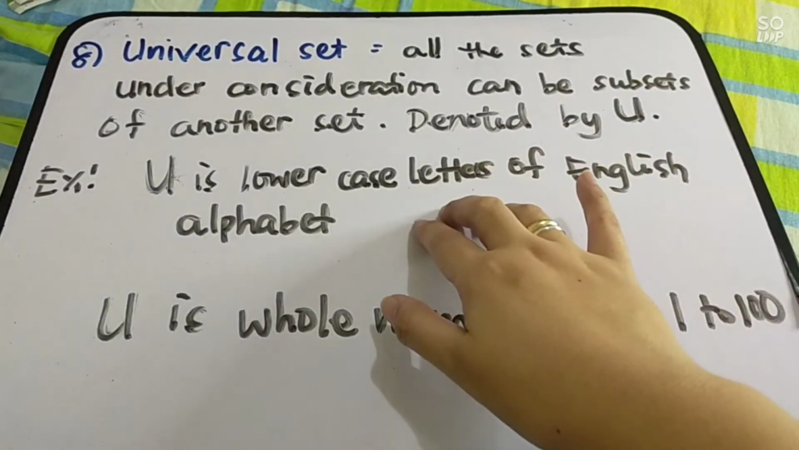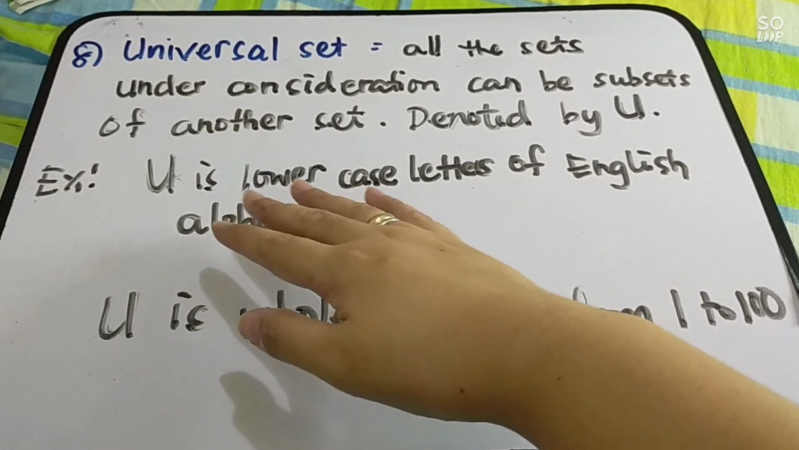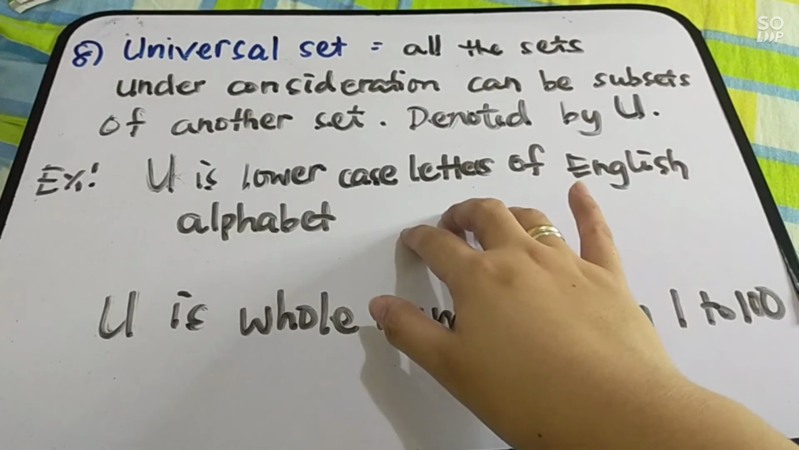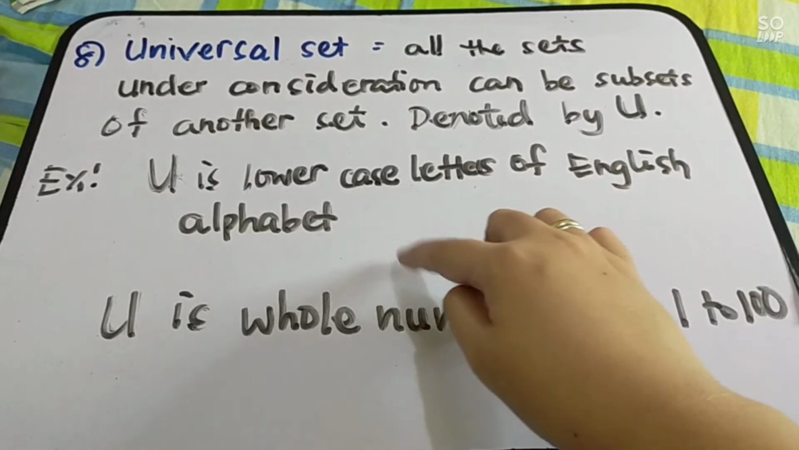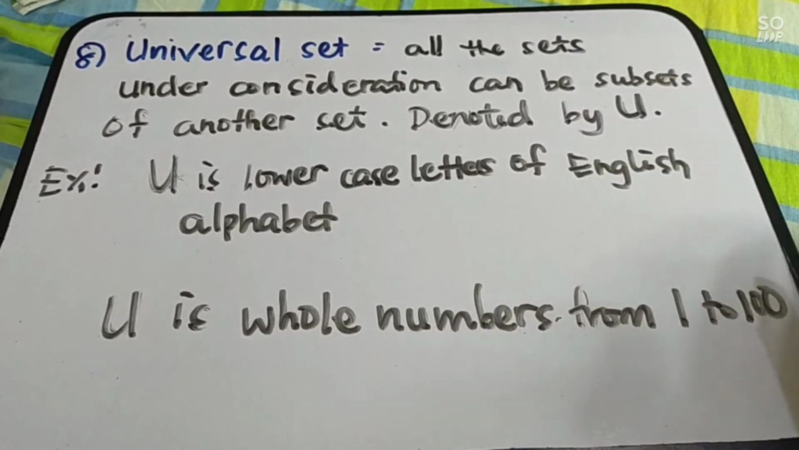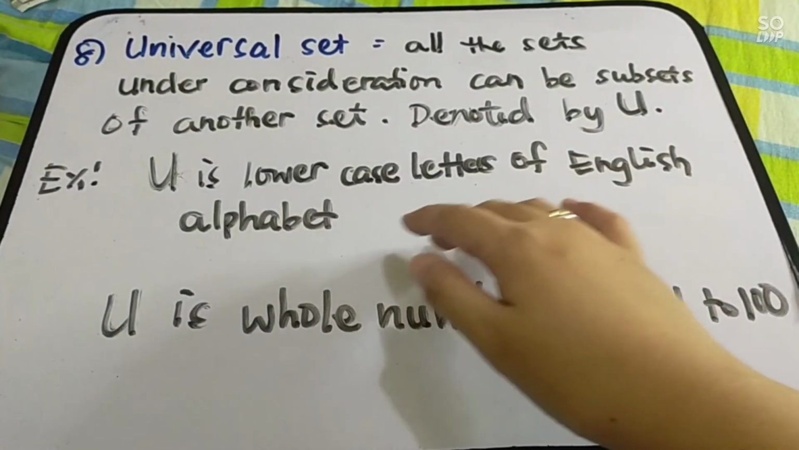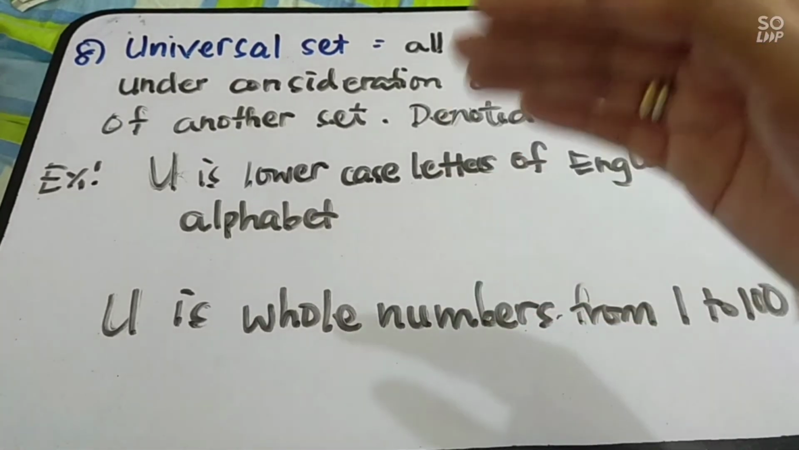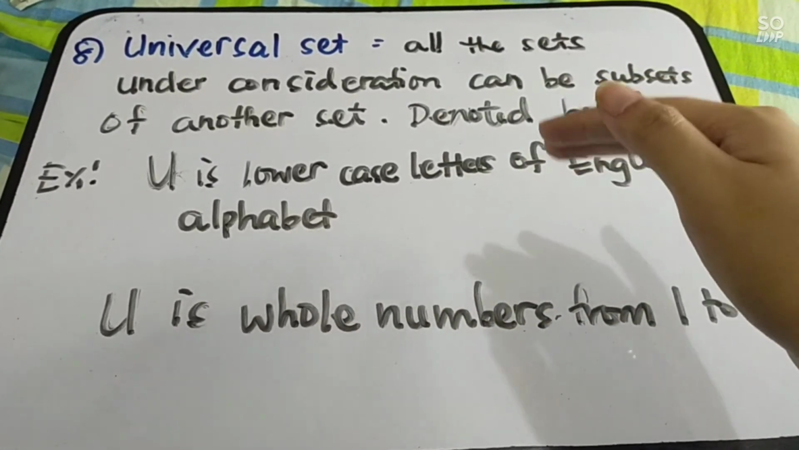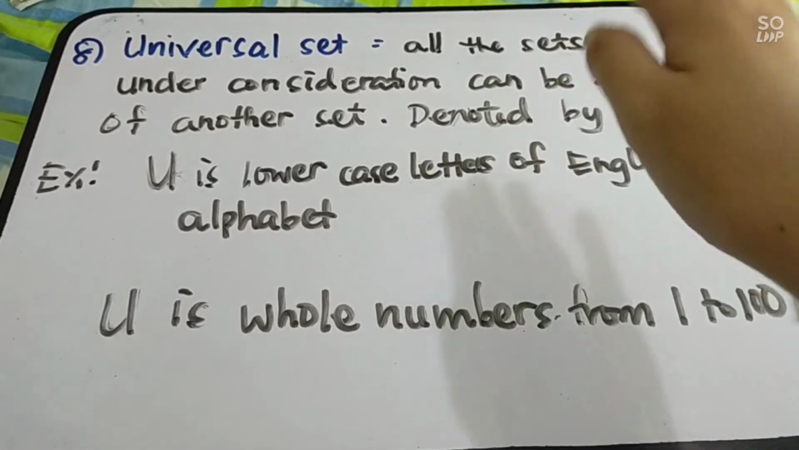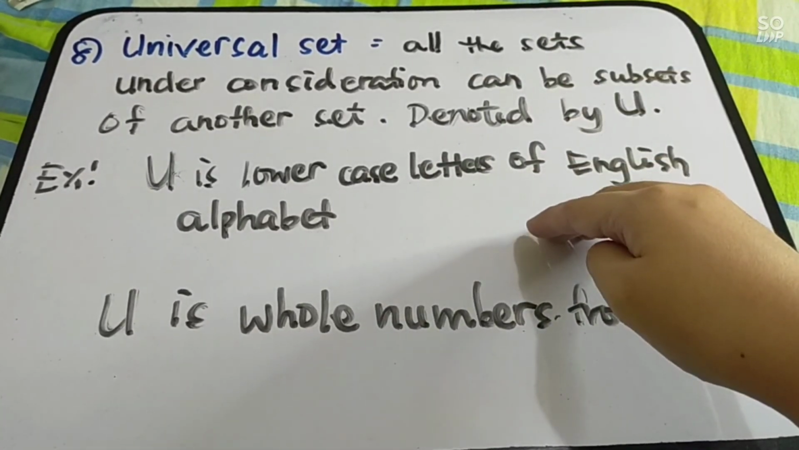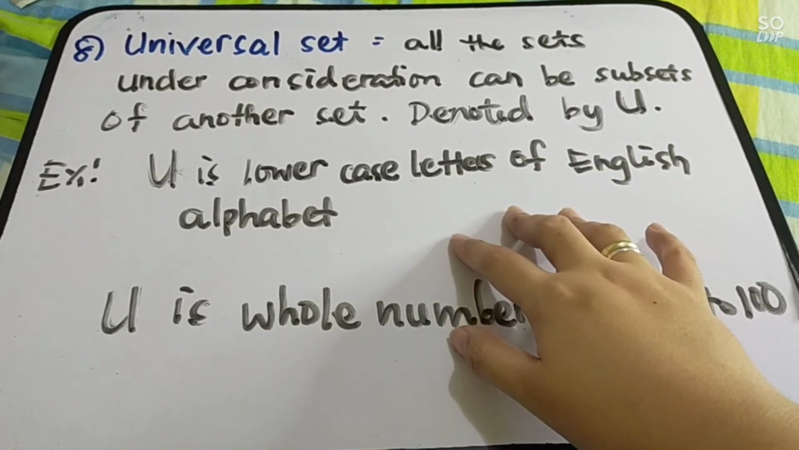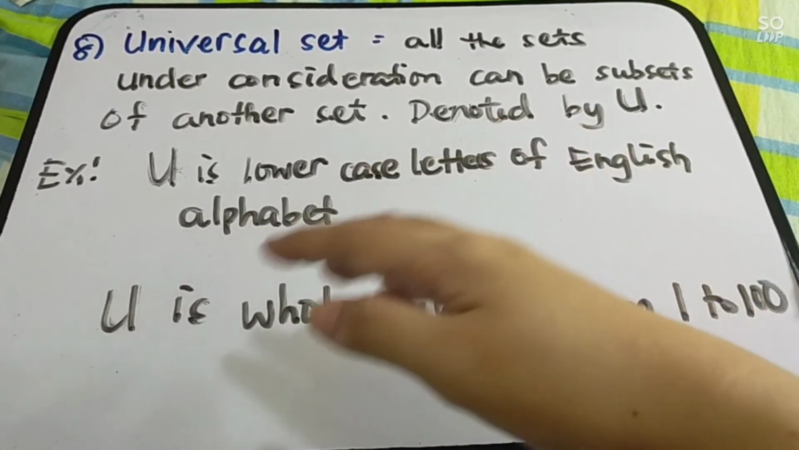For example, this one. U as universal set is lowercase letters of English alphabet. So, when you say lowercase letter of English alphabet, ito yung A, B, C, D, E, F hanggang letter Z. So, dun sa A, B, C, D, E, F hanggang letter Z, pwede yung maging subsets niya ay consonant letters. 'Di ba? So, nakapaloob siya dun sa universal set. Or, pwede rin naman siyang vowel letters. Okay? So, that is universal set. Is it clear? Siya yung pinaka-mother o pinagmulan.